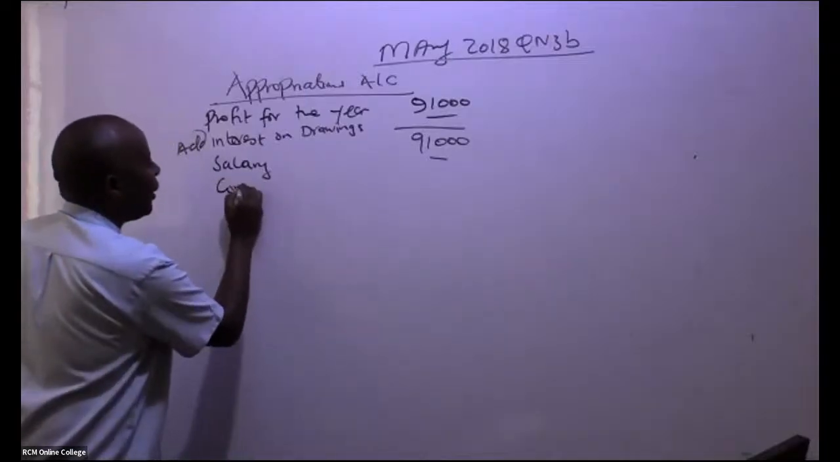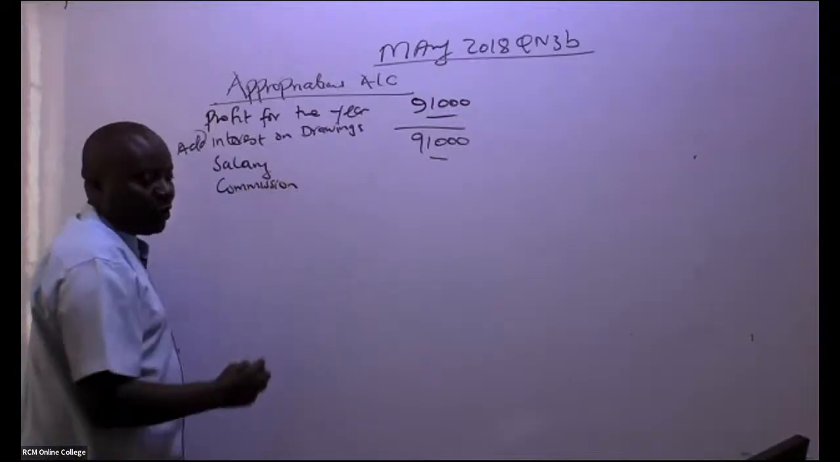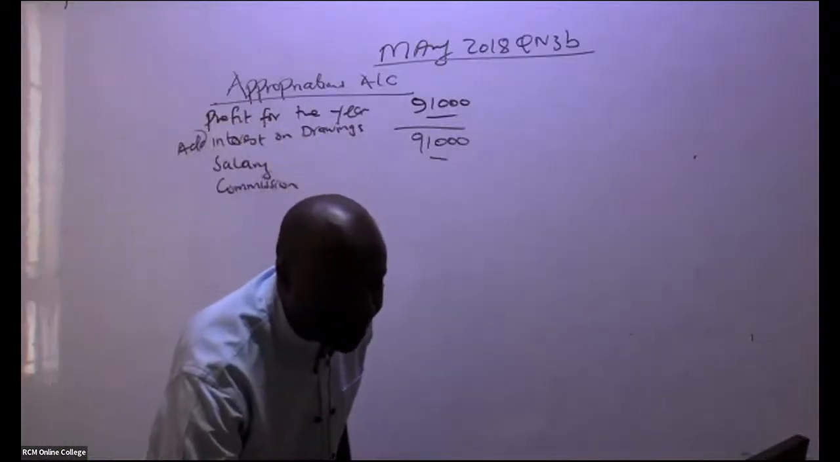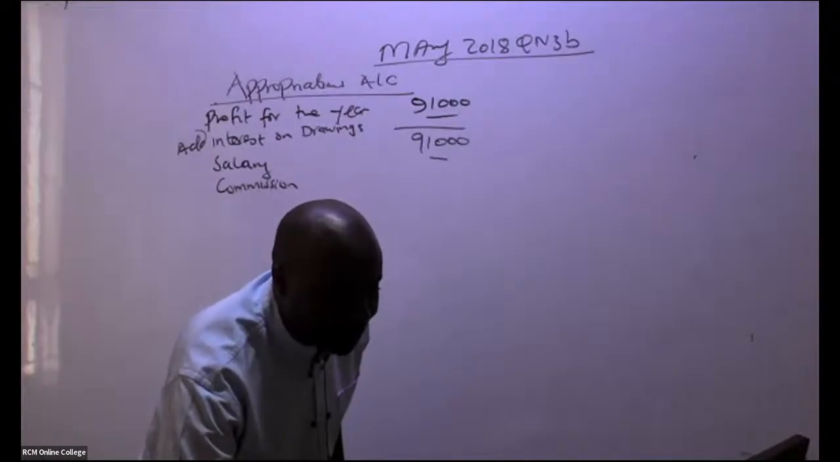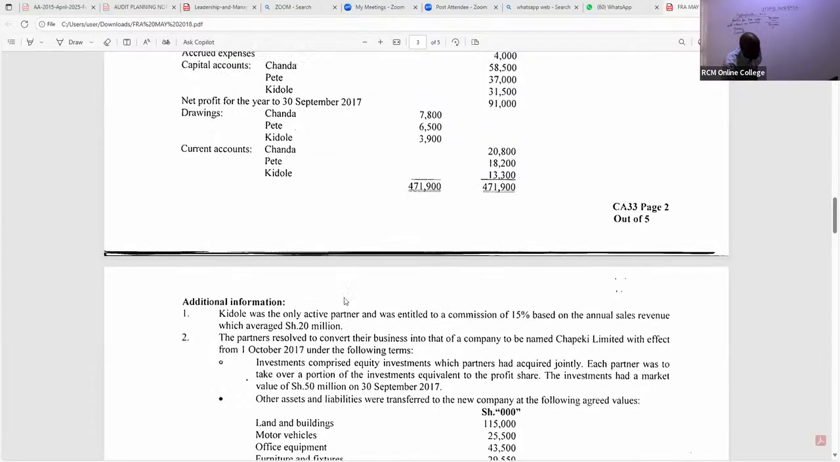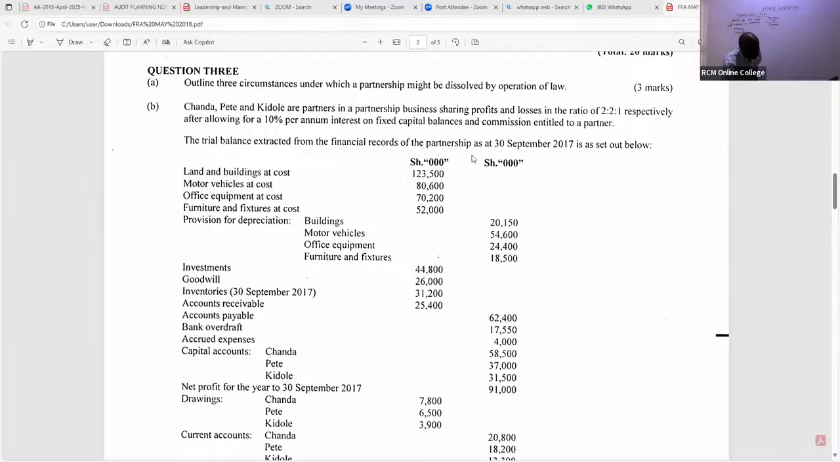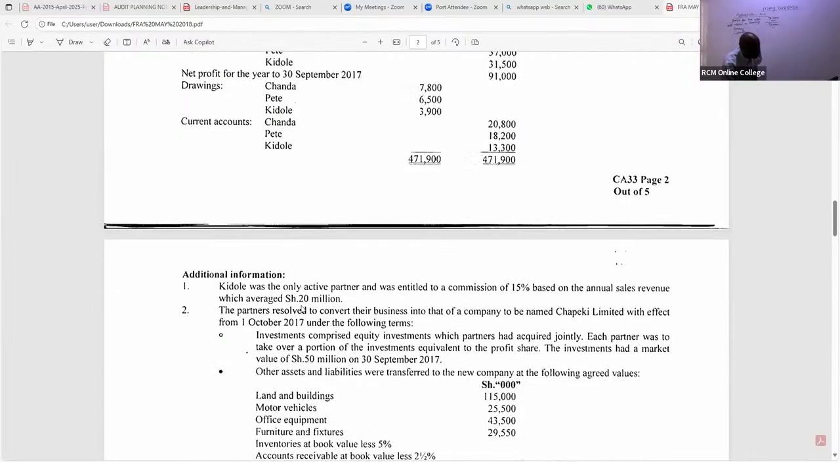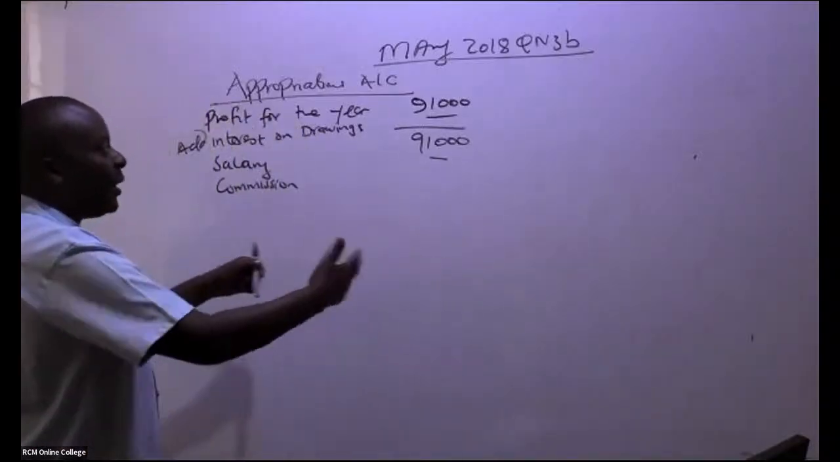We come to commission. Ladies and gentlemen, there is one person who is getting commission. If you read it here, there is one person who is getting some commission. Who is this? We are told here Kidole was the only active partner and was entitled to 15% based on the annual sales revenue, which is 20 million. But remember, our trial balance is in shillings thousands, so you must cut those zeros. So you're talking of 20,000. So we have one person who is getting this commission, and his name is Kidole. So we have here commission being appropriated, being distributed.